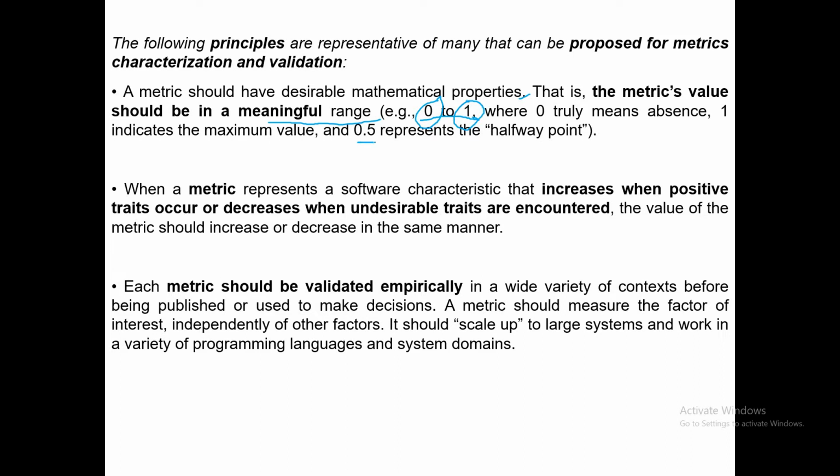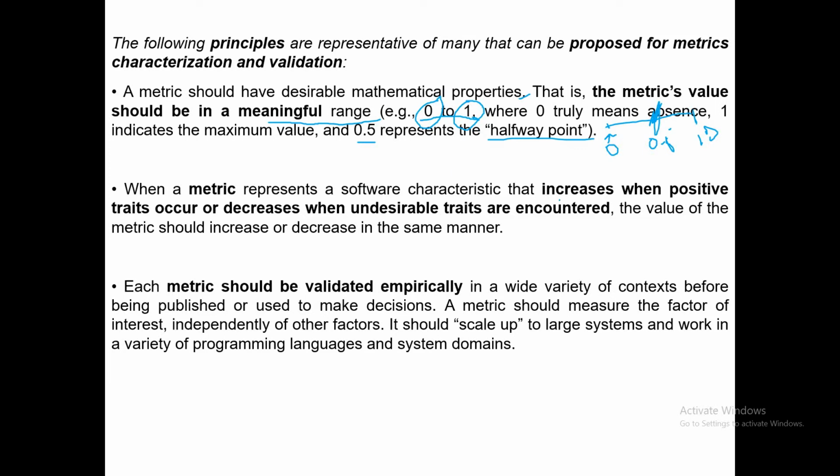0.5 represents the exact halfway point. Let's say from January to December. If we say the value 0 represents January, 1 represents December, so 0.5 will represent your halfway, that is the 6th month. I mean, that's the example, halfway. But it should be quantitative. It should not be like the vague sentences we sometimes speak in English. It should be very quantitative.